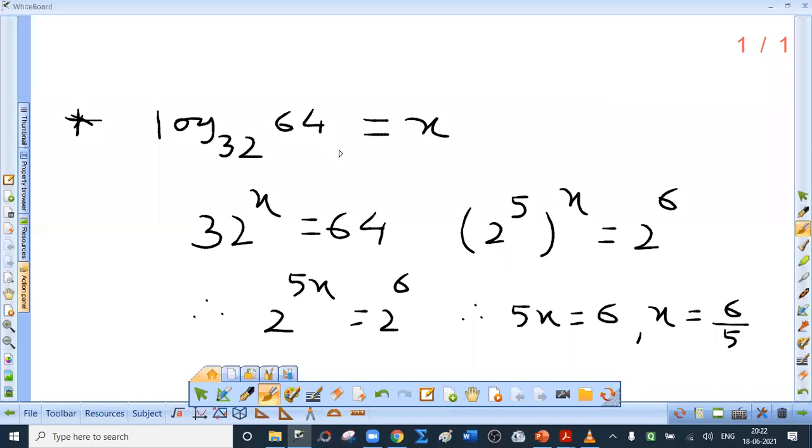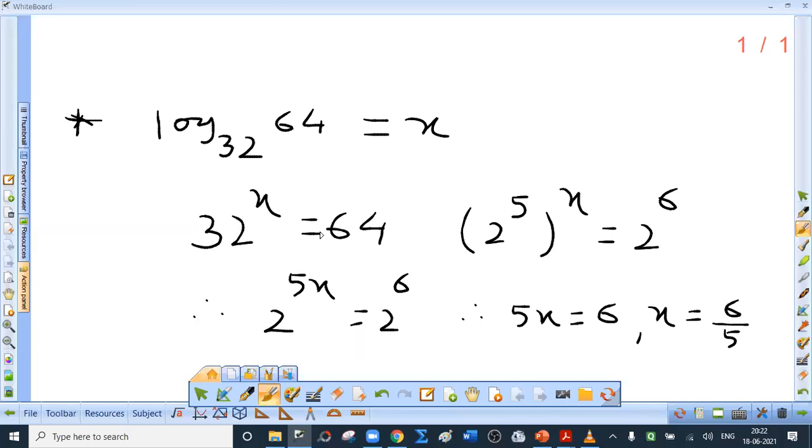Okay. We are asked to find the value of log 64 to the base 32. We begin with, let the value be x. Now logarithm is the power to which the base should be raised. Write this in index form. So 32 raised to x is 64. Now we are interested in finding x.